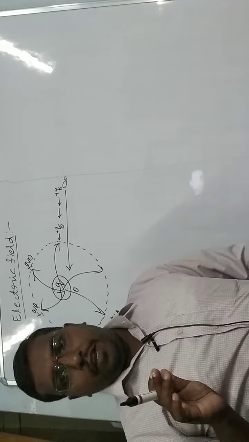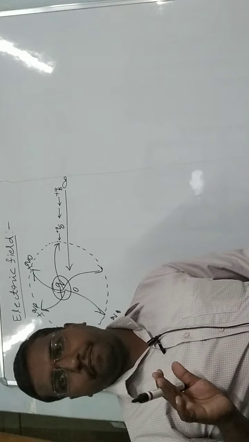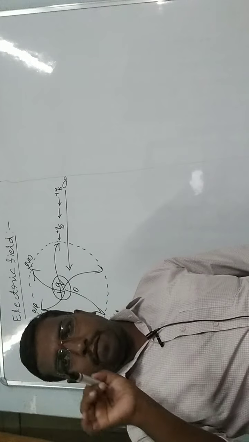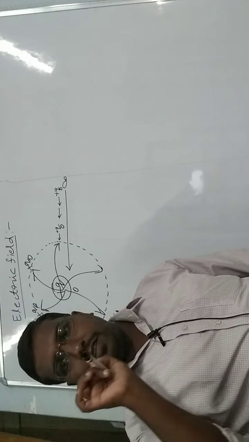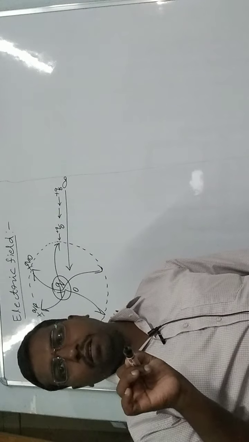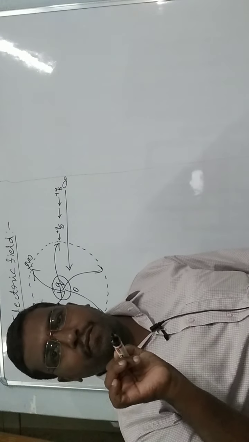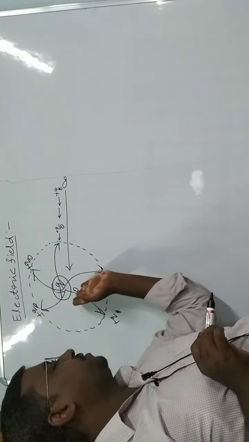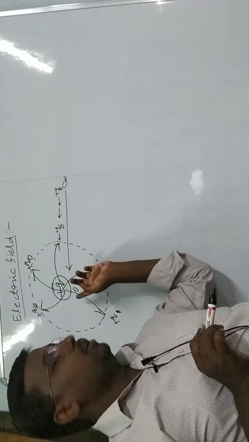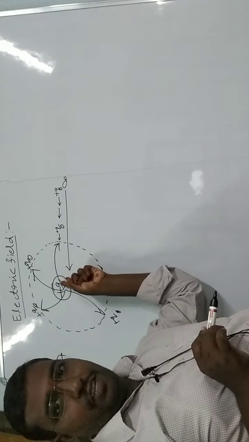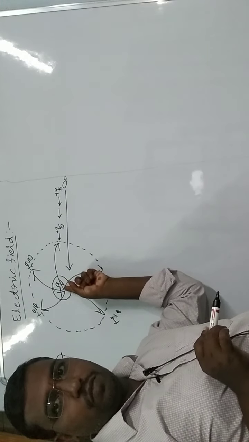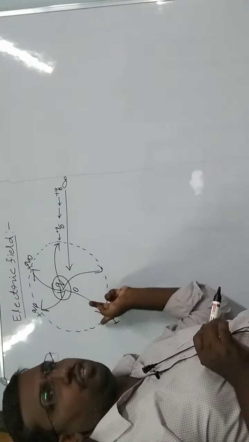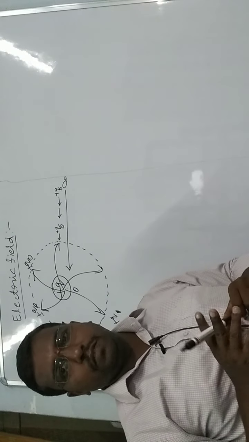What is the electric field of a given charge? The space surrounding a given charge in which its influence is present is called its electric field. Any charge that enters this space will have a force acted on it by the main charge, the test charge. Okay, students?